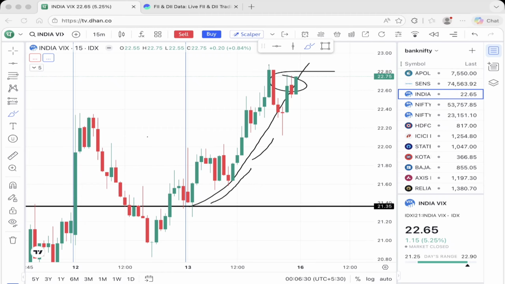Okay, so the market sentiment is currently very volatile and bearish. So keep your quantity small while trading and be very careful while trading. Okay, so the final market view will be high volatility, weak broader market, and banking stocks very much under pressure. So keep this in your mind while trading.